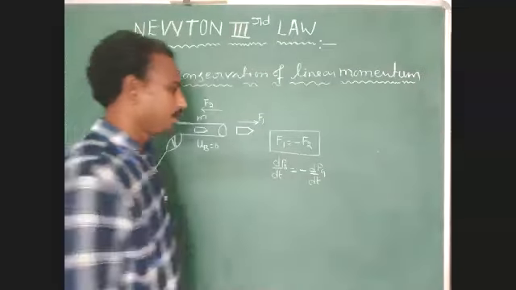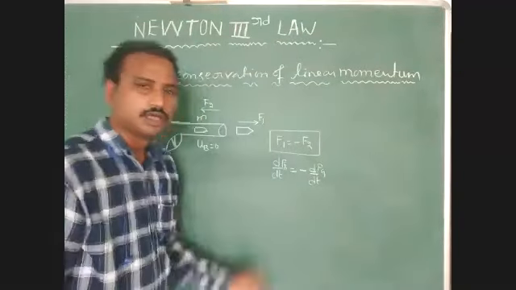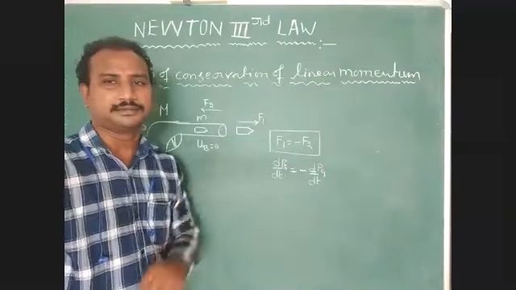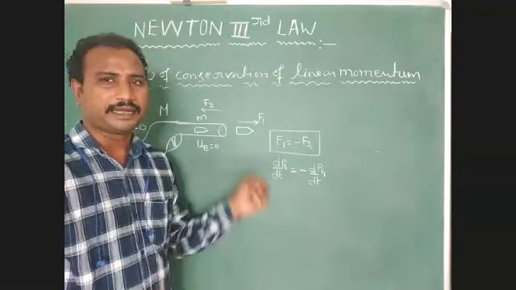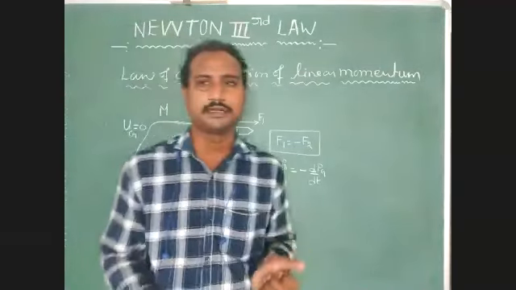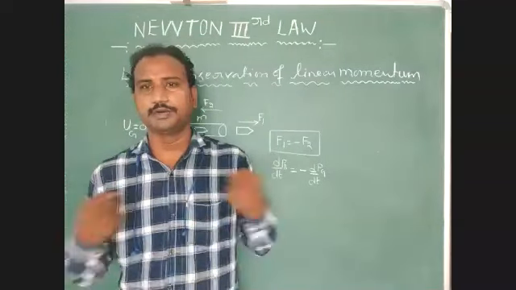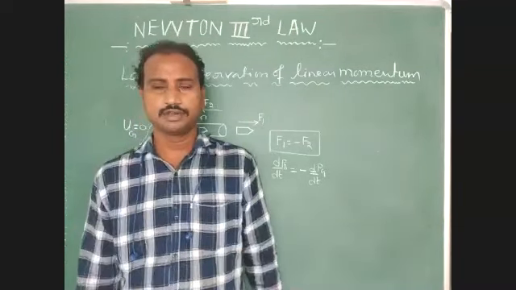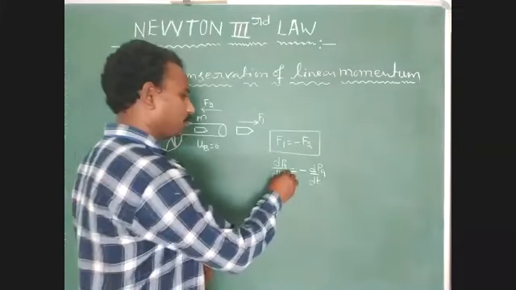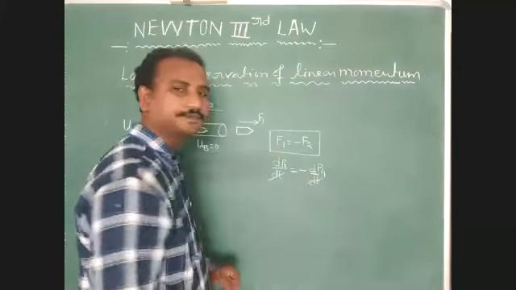Now identify this condition in these two conditions. The time is the same. At the particular instant, the bullet and gun experience external force in opposite directions, so the time interval is the same. We remove these time intervals.